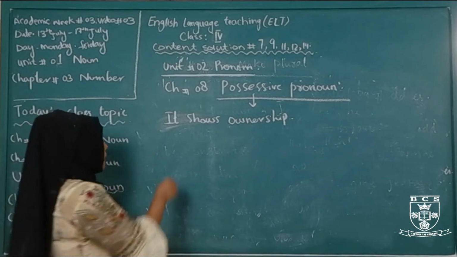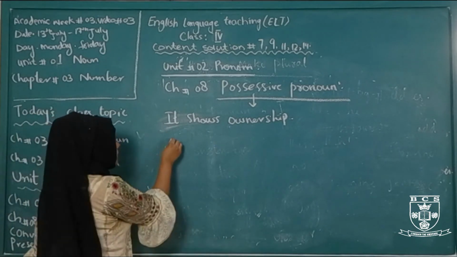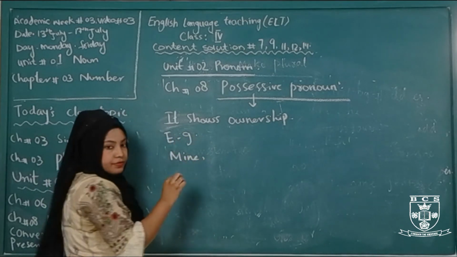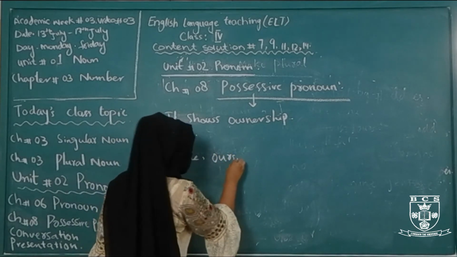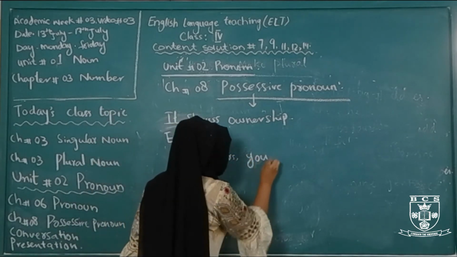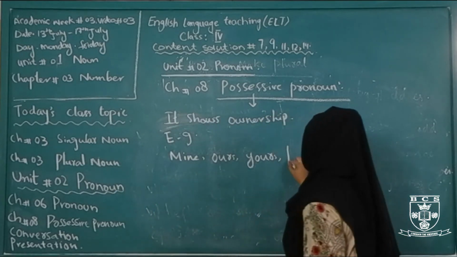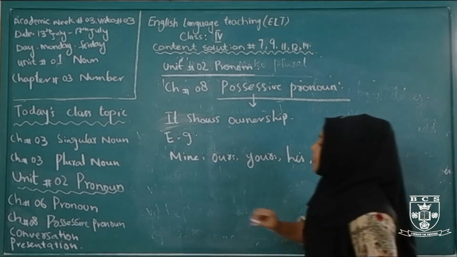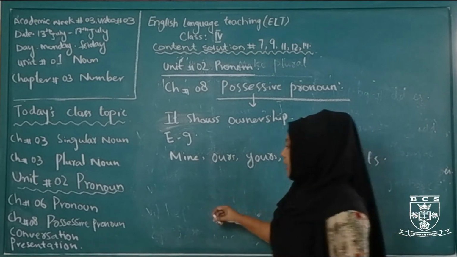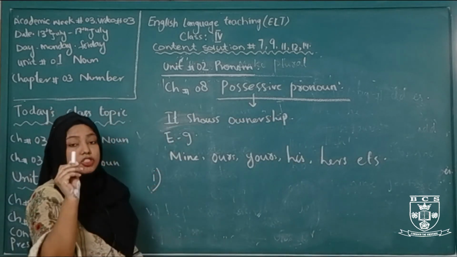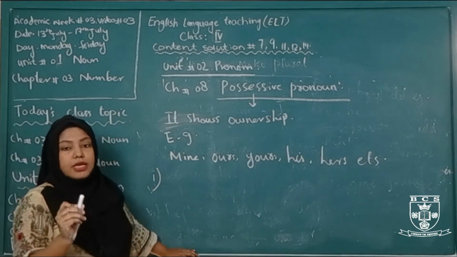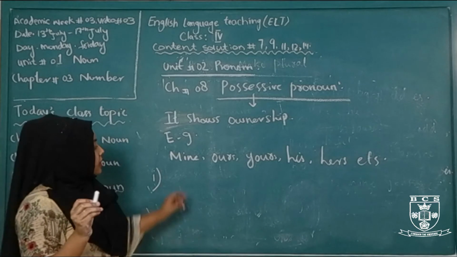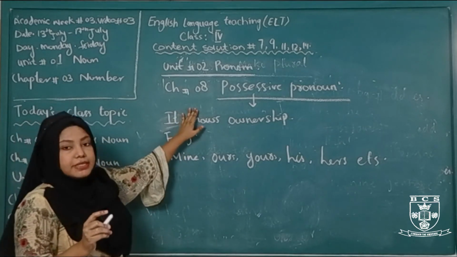The examples of possessive pronoun are mine, ours, yours, his, hers, etc. Now come to the sentence example. This chalk is mine. This word shows the possession of the chalk, that this chalk is mine. The word that shows possession is called the possessive pronoun.